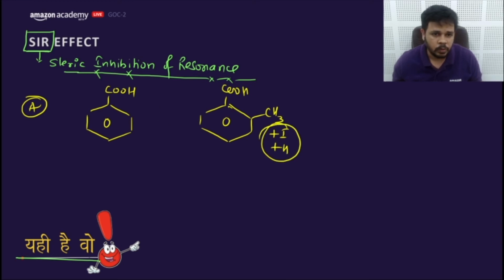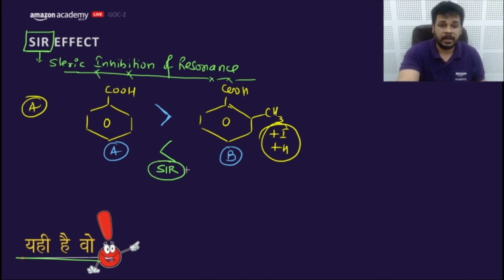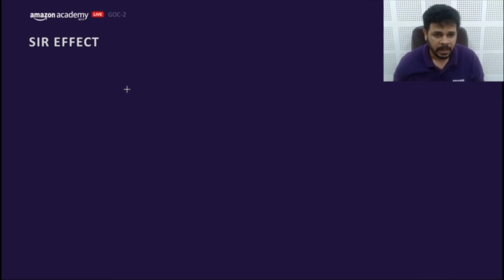So A should be more acidic than B, according to my knowledge, if I don't know steric inhibition of resonance. But the correct answer is this. The reason is SIR. Now we need to learn about SIR, otherwise we'll consider only plus I and plus M and get this question wrong. Why? Let me explain in the next page.